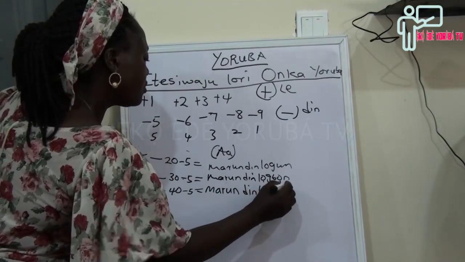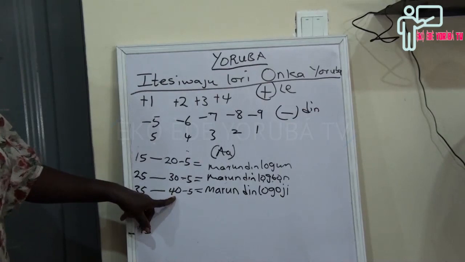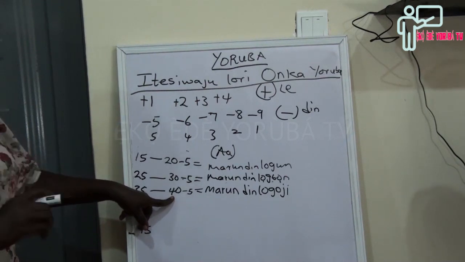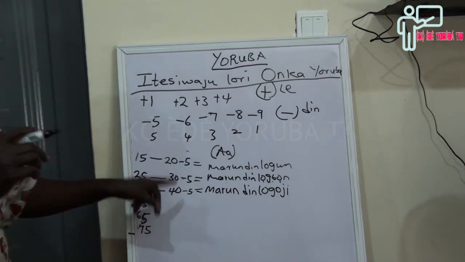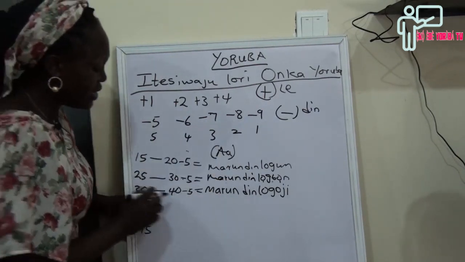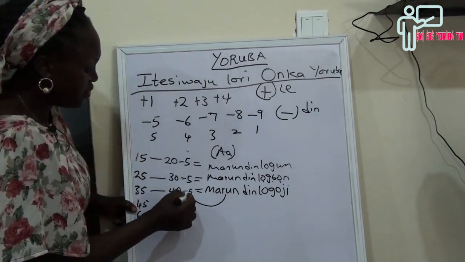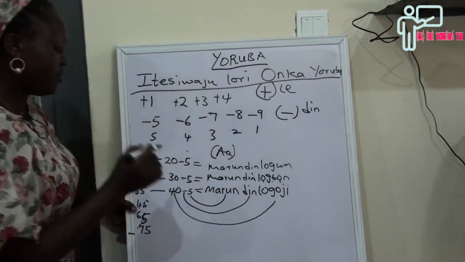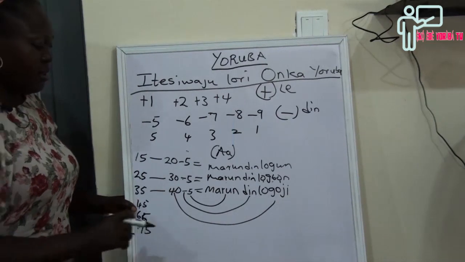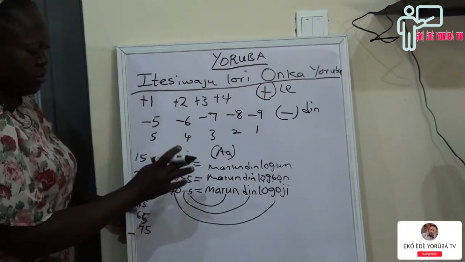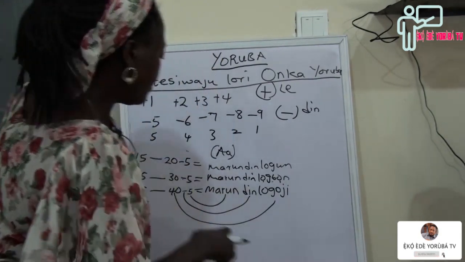Márùndínlógójì. Another name for it I've told you is ojì. And this one is 45, márùndínlógójì. You can see now.